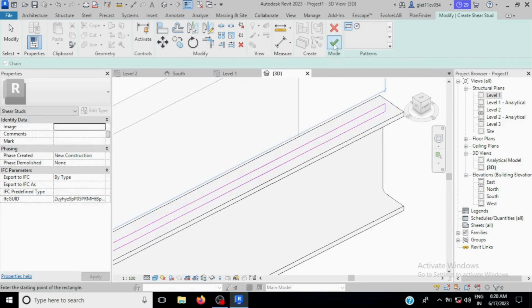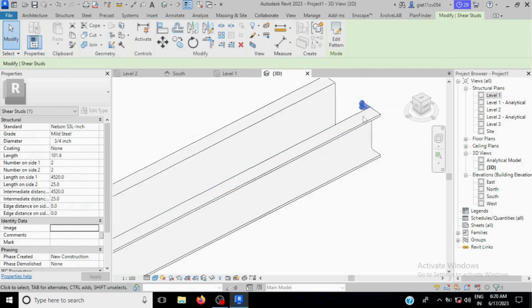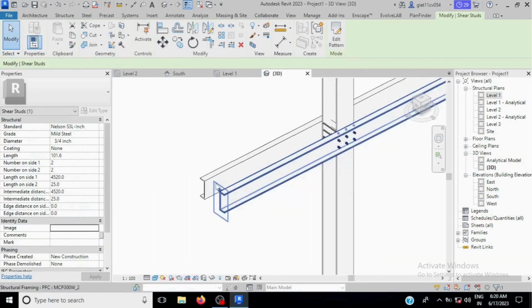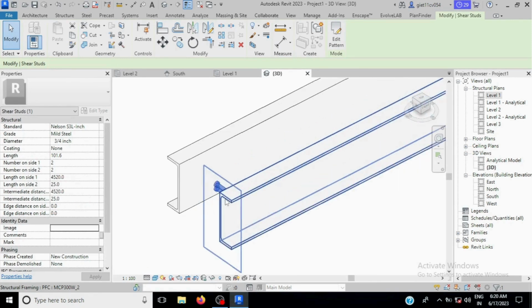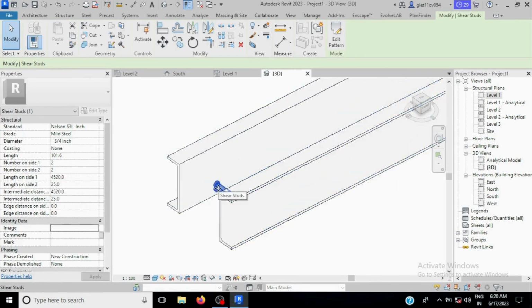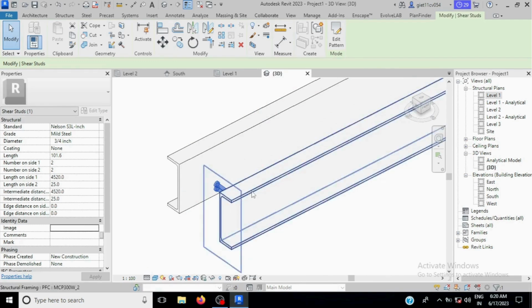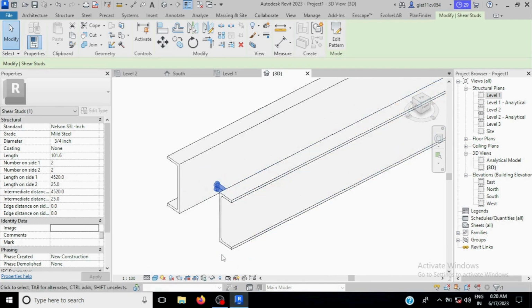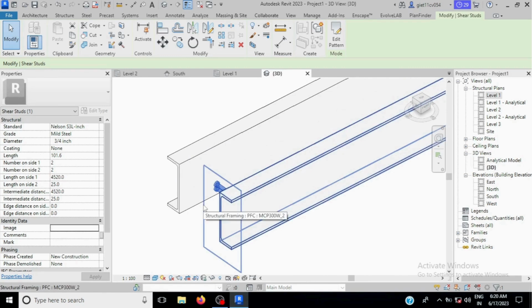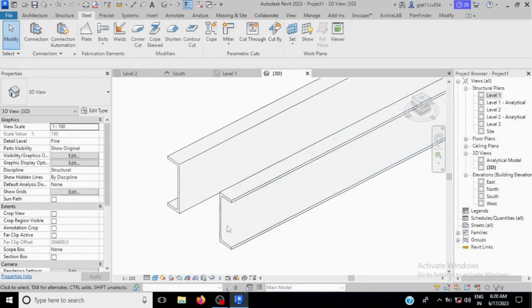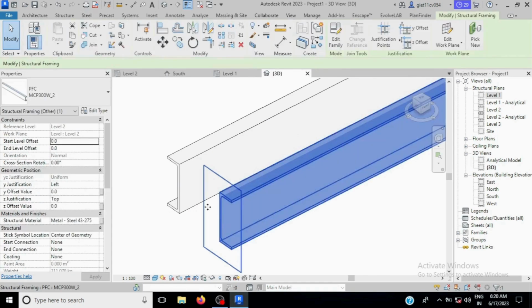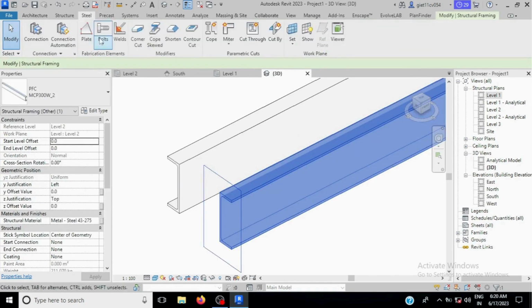Okay, now you will see it's placed on this side because we have selected this face. Suppose we want to place on this top, for that we have to select the top face. Let's delete this one, select the beam, go on steel and select the shear studs.